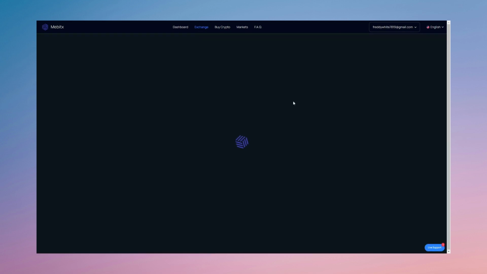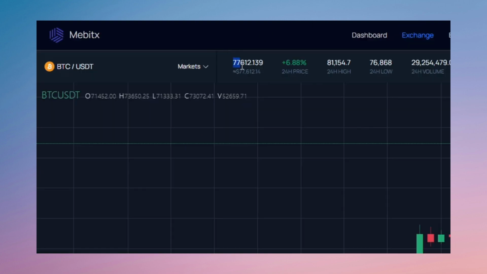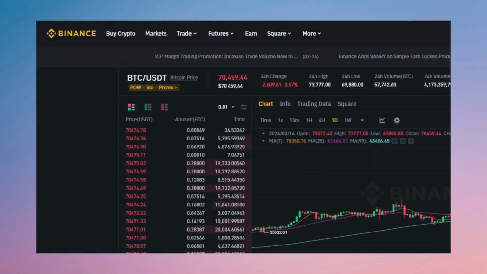First, let's look at the price of Bitcoin on this platform. The price of cryptocurrency here is $77,000. Now let's take a look at the price on Binance. The price here is $70,000. This is a very big difference and it makes us feel better.